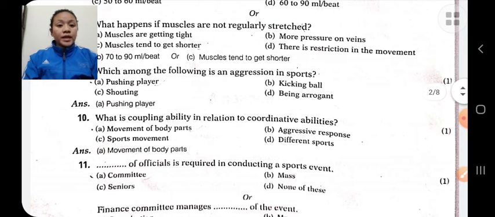What is coupling ability in relation to coordinative ability? Coordinative ability is the ability to perform movement perfectly and efficiently. Coupling ability is related to movement of body parts. Coupling means combining the movements.